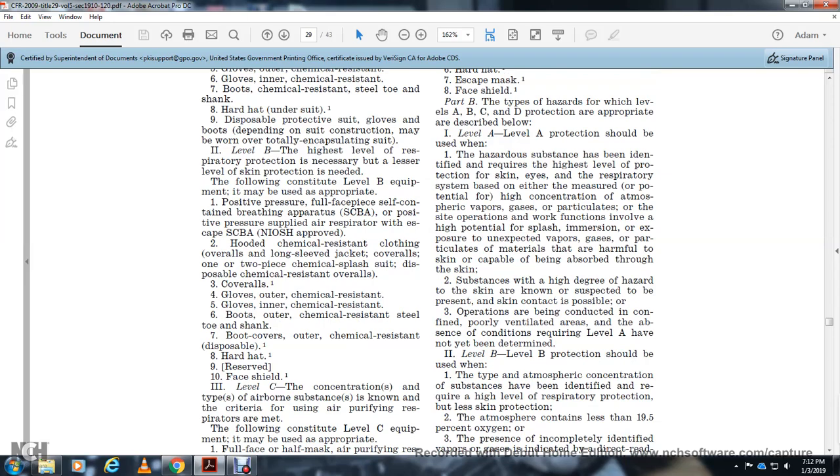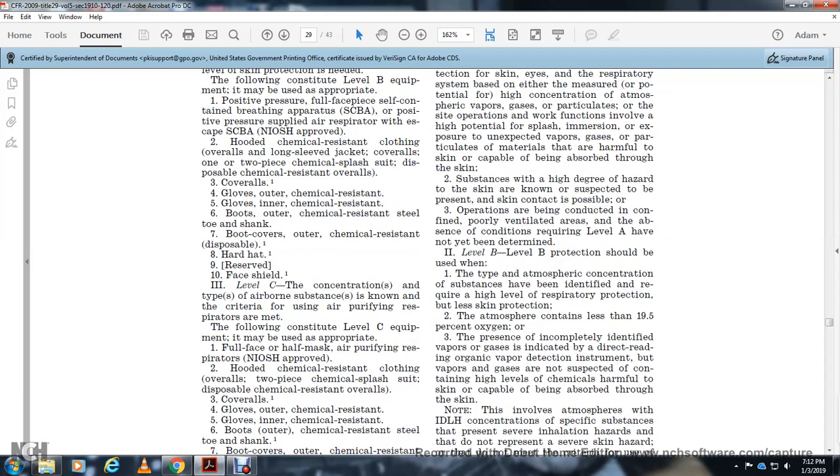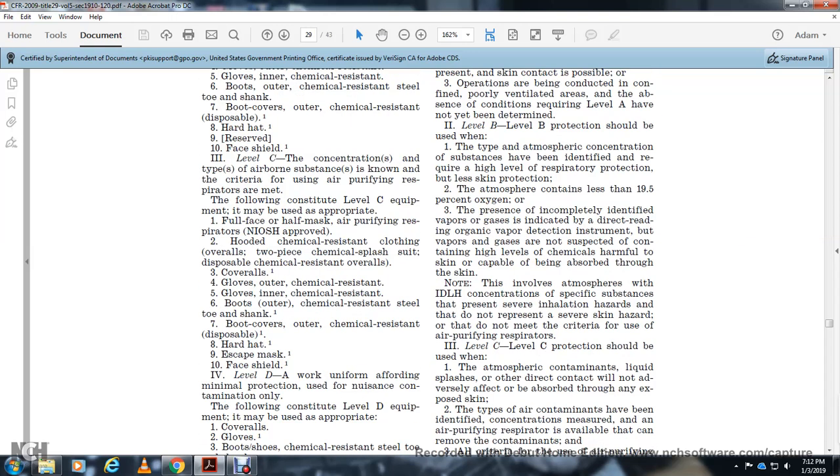Level C, considering the type of airborne substance over the criteria for air purifying respirators. The following constitute Level C equipment that may be used as appropriate: full face air purifying respirator, NIOSH approved, with hooded chemical resistant clothing, overalls, two-piece chemical splash suit, or disposable chemical resistant overalls, coveralls, gloves, outer chemical resistant gloves, inner chemical resistant gloves, boots, outer chemical resistant boots with steel toe and shank, with butyl boot covers.